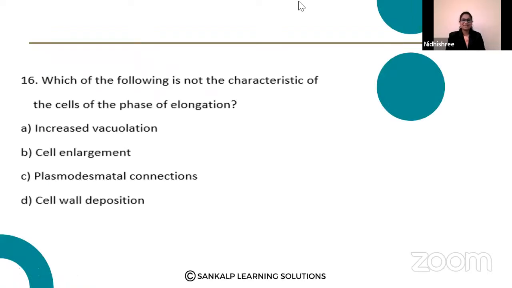The 16th question goes like this. Which of the following is not the characteristic of the cells of the phase of elongation? We have learned in growth the phase of cell division, phase of elongation, and phase of maturation.